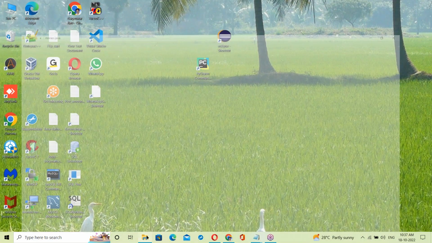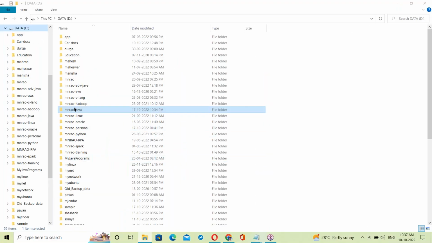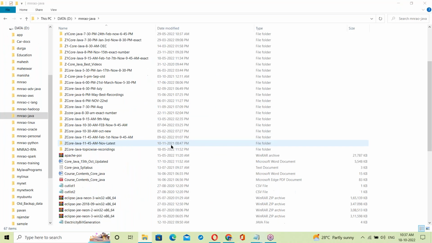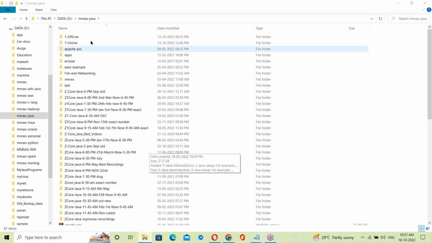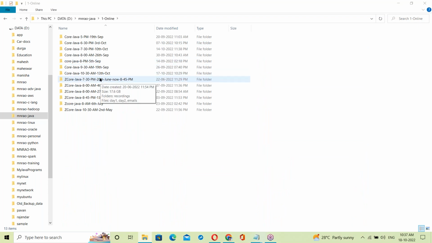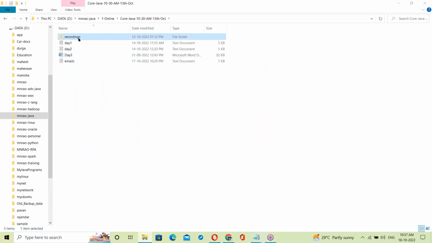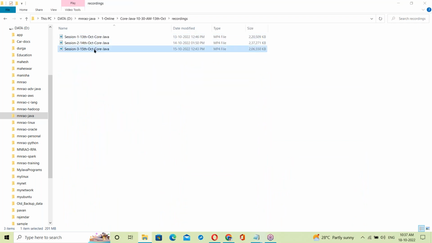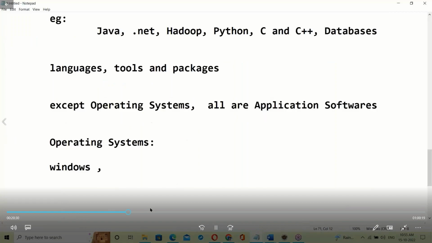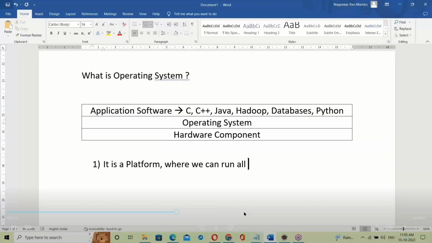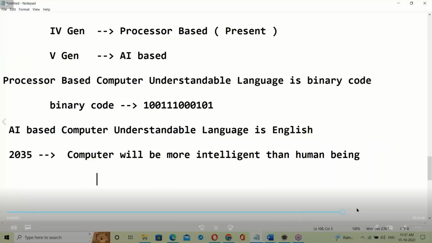So yesterday's class, about interpreter and compiler, was discussed in yesterday's class. Sorry, all the basics were discussed.